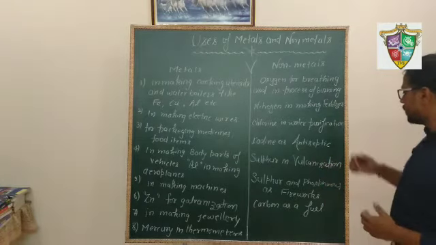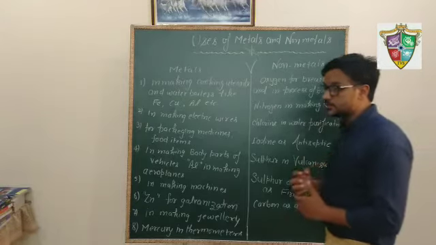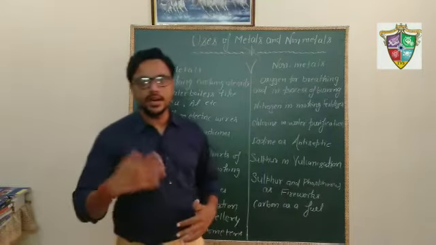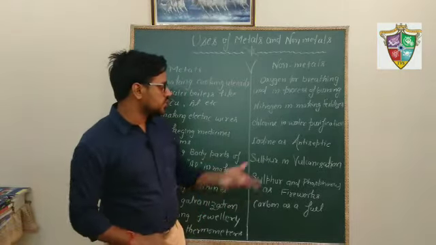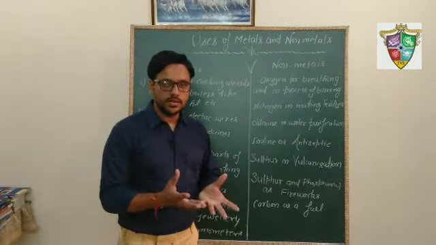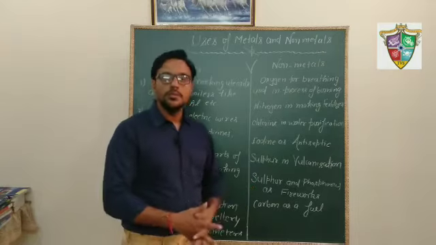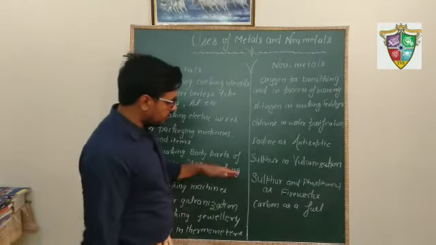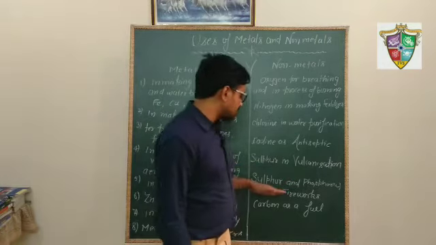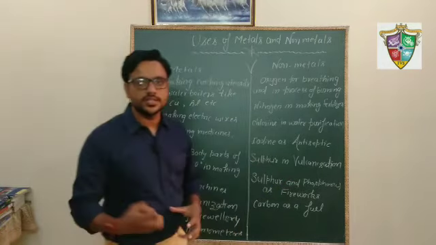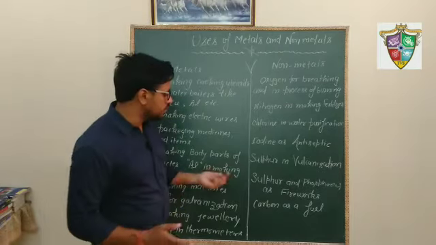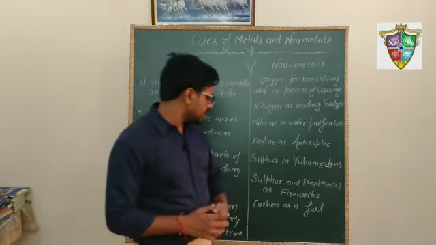Sulfur in vulcanization. Vulcanization is a process in which sulfur is mixed with rubber to make it hard. So sulfur is used in this process so that rubber can be used in making some other materials. Sulfur and phosphorus are used in fireworks, crackers and other explosive materials.